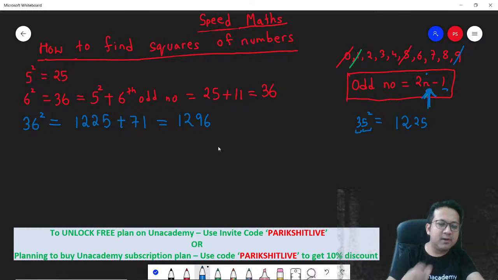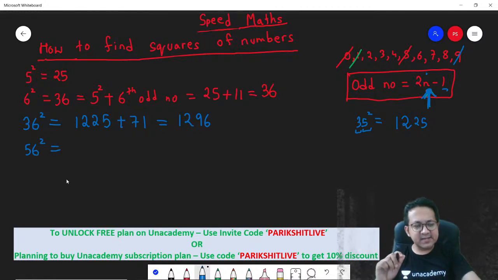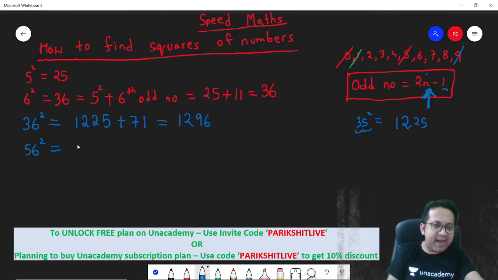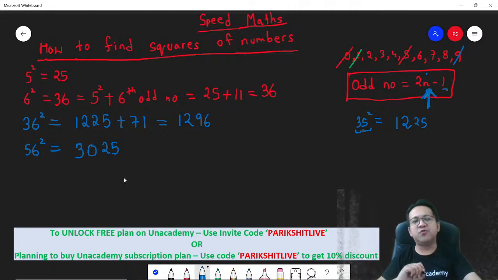Let's take another number. Let's say you need to determine 56 square. How do you determine this? 56 square will be 55 square plus the 56th odd number. How much is 55 square? We discussed: 5 square is 25, and 5 into 6, 30, so 55 square is 3025.